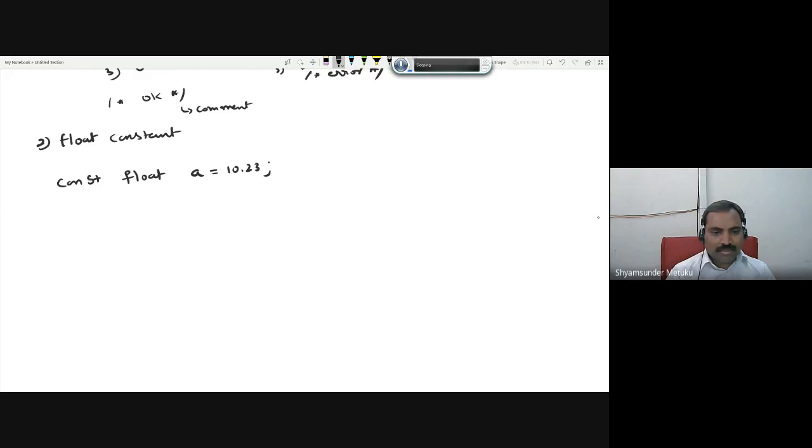Here 4 bytes of memory is allocated where 10.23 is stored. The number can be a mixed number, or it can have only a fractional part, or both integer and fractional part. Anything is okay. The name of this location is given as A. So 10.23. Again, the rule for it is that it should have only one decimal.